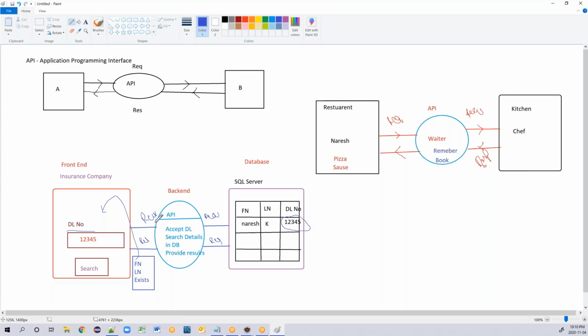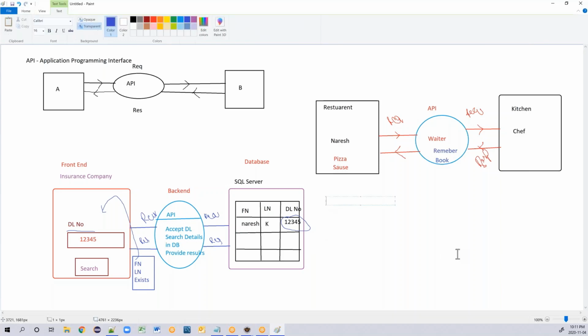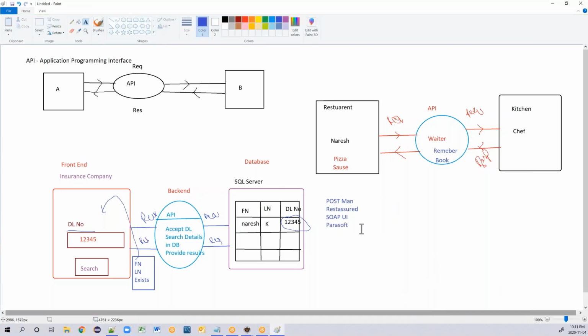So to test those APIs, we have some tools called Postman, Rest Assured, SOAP UI, and you also have Parasoft, and so on. These are all the different types of tools that you use in order to test these APIs.